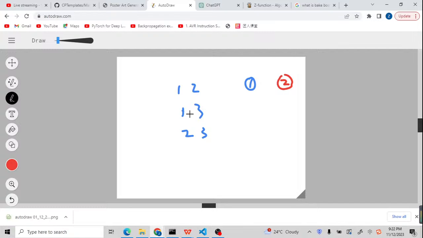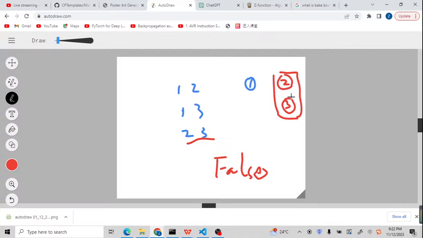For this 3, it can never be in the same group as 1 because 1 didn't like 3. So 3 must be red. It can never be blue. So I color 3 red, but 2 didn't like 3. So this is the conflict: 2 didn't like 3, but 2 and 3 have the same color. It means it is not possible, so we return false, because 2 and 3 are currently in the same group. They are red.